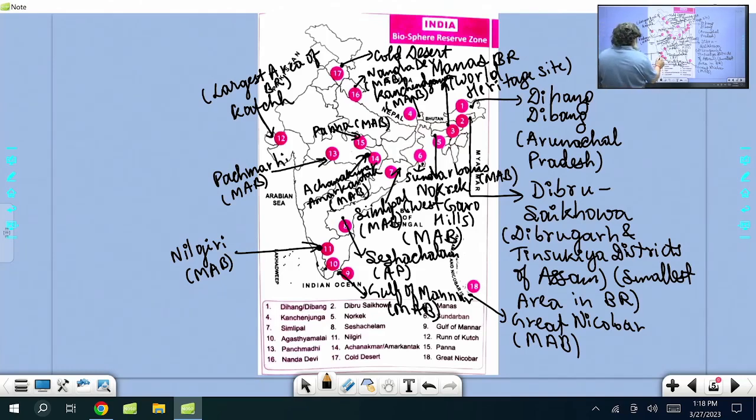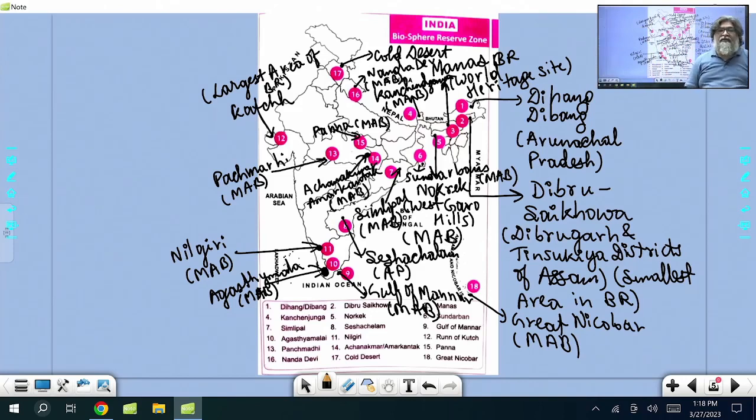And 10th number, in Kerala and Tamil Nadu, is Agastya Mala. I have discussed in the classroom about the Kani tribe, Kanikaran. It also comes under the Man and Biosphere program. The Kani tribe lives in Agastya Mala. And there are 3 wildlife sanctuaries: Shendurney Wildlife Sanctuary, Peppara Wildlife Sanctuary, and Neyyar Wildlife Sanctuary, in the Kerala part of Agastya Mala.